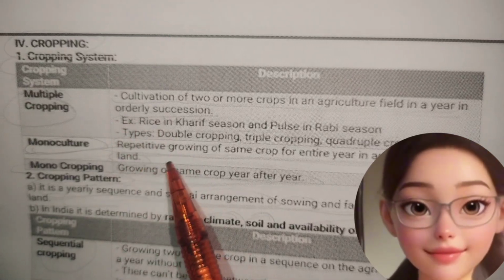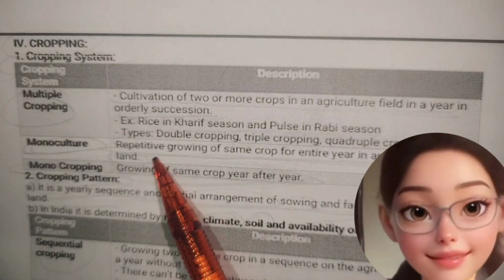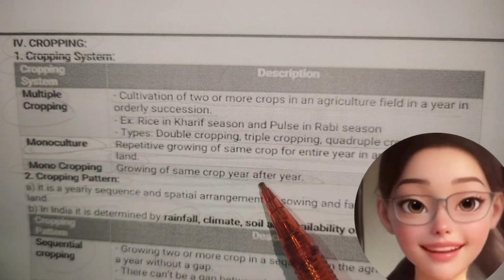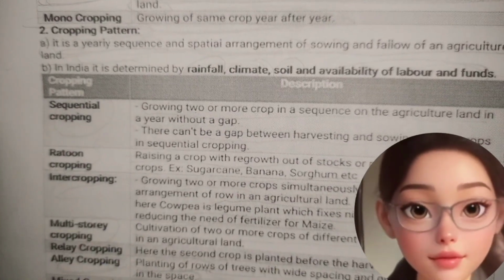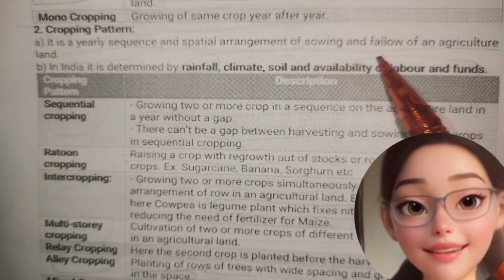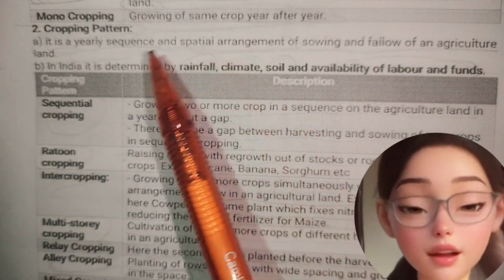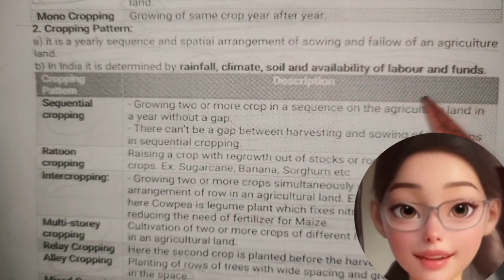Monoculture. Repetitive growing of same crop for entire year in an agricultural land. Monocropping. Growing of same crop year after year. Cropping pattern. It is a yearly sequence and spatial arrangement of the sowing and the fallow of an agricultural land. In India, it is determined by rainfall, climate, soil, and availability of labor and funds.